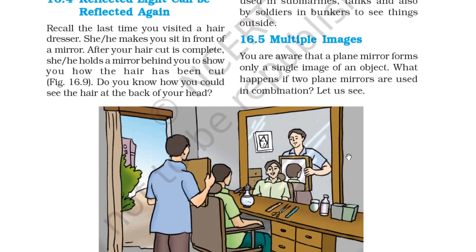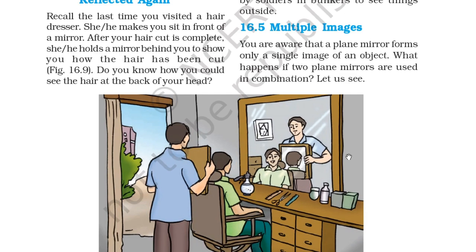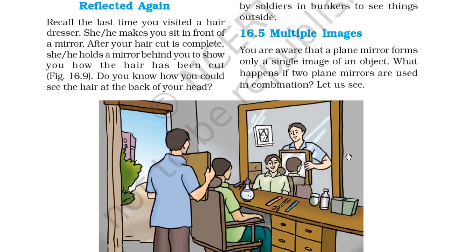Recall the last time you visited a hairdresser. She or he makes you sit in front of a mirror. After your hair is cut, she or he holds a mirror behind you to show how the hair has been cut. You can see this in figure 16.9. So do you know how you could see the hair at the back of your head?